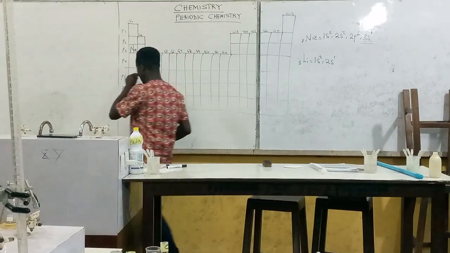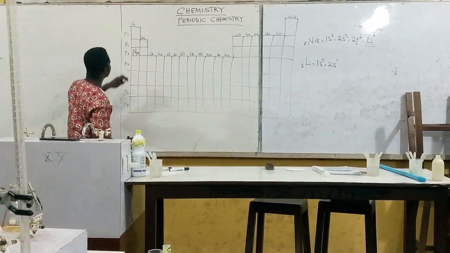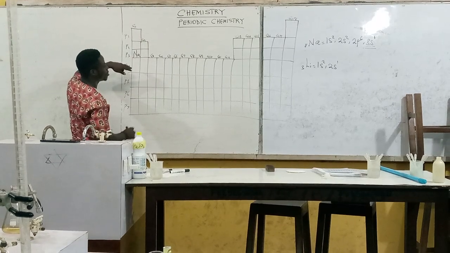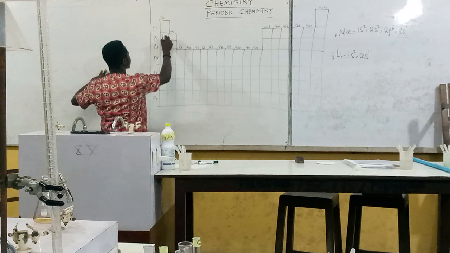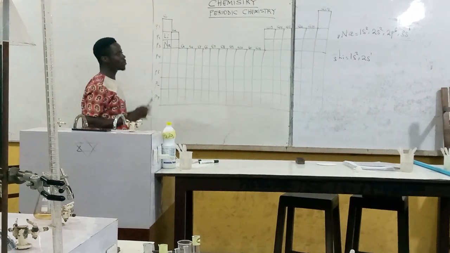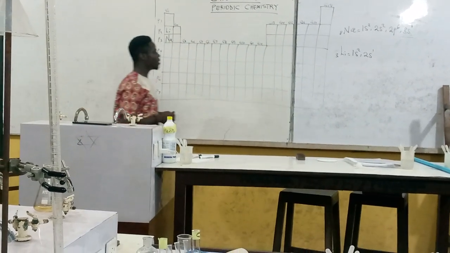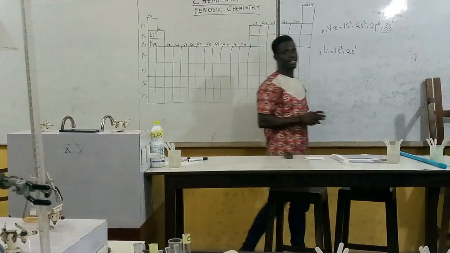So with that, you can look for group 1 elements. This is my group 1. So the period is period 2. So it means lithium is here. You can place lithium here comfortably. Now, there are some exceptional cases.